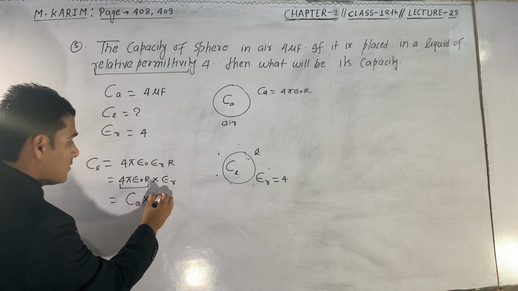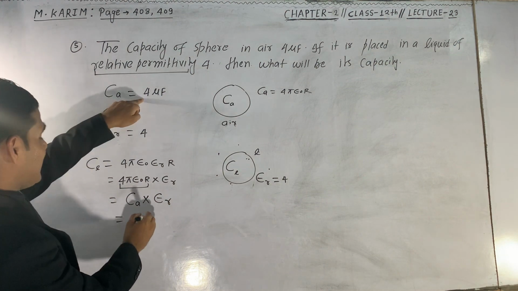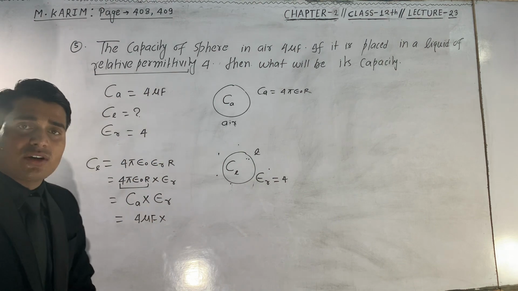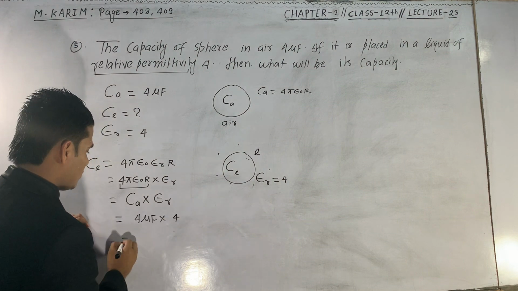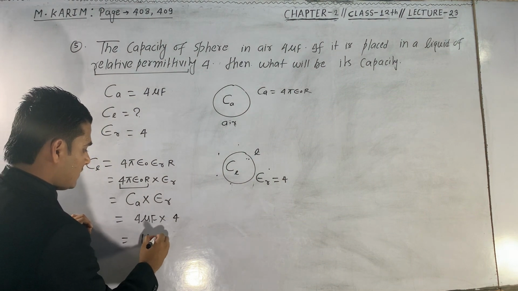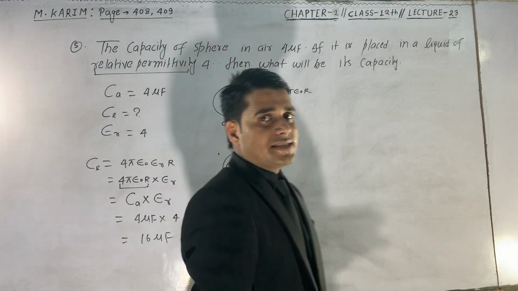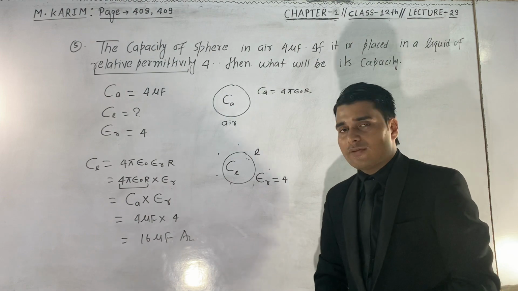Now epsilon r. So this will be Ca, which is given as 4 microfarad, multiplied by the relative permittivity of the liquid, which is given as 4. So this will be 16 microfarad. So the capacitance of the sphere in liquid will be 16 microfarad.